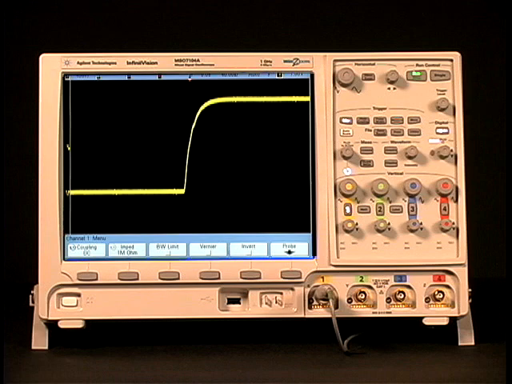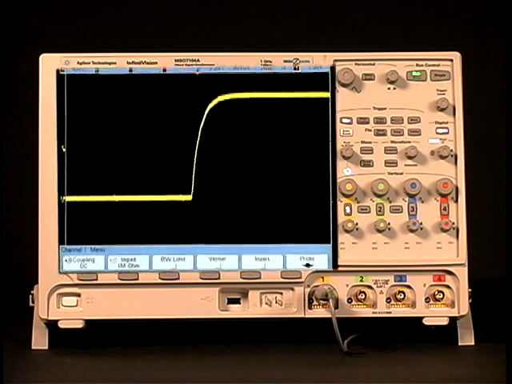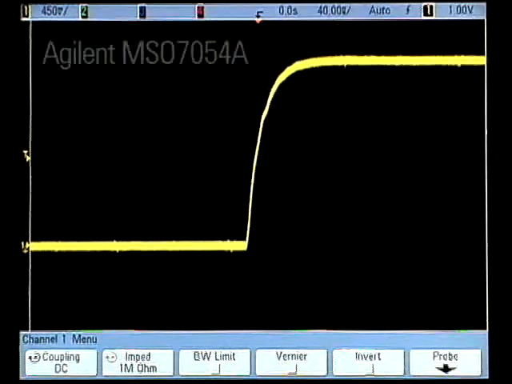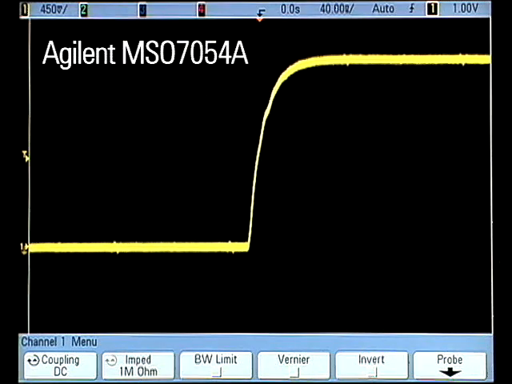Fast debug requires quickly finding infrequent events. In this example, we're measuring a pulse train that has a glitch occurring once every 40,000 cycles. Agilent's InfiniiVision MSO7054A oscilloscope captures this glitch on average 2.5 times per second, allowing you to view elusive problems as